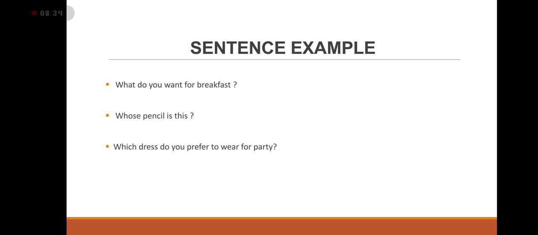These words are related to asking something about a noun. When we want to ask something about a noun, we use these question words, so we can say it's an interrogative pronoun.